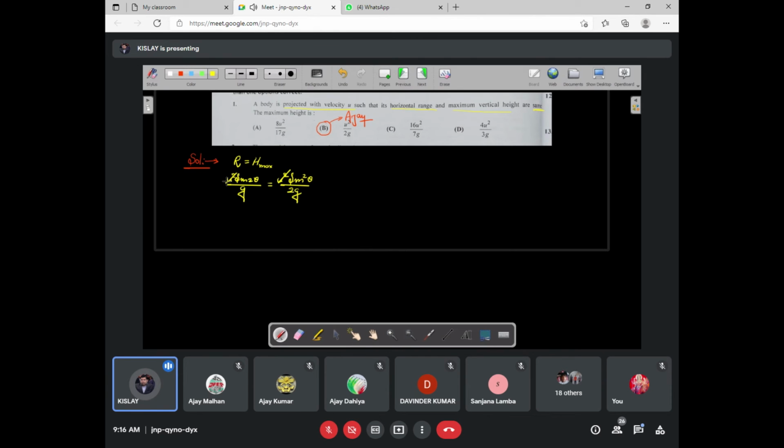Here there is a very interesting result. आप ध्यान से देखेंगे. This result is very interesting and you can use this concept in different questions.